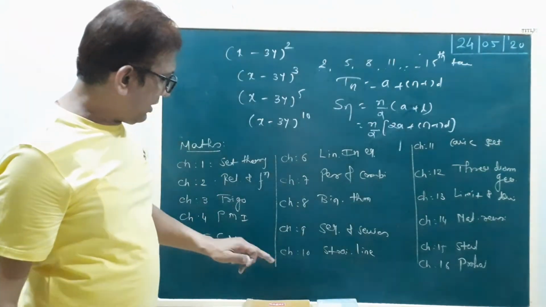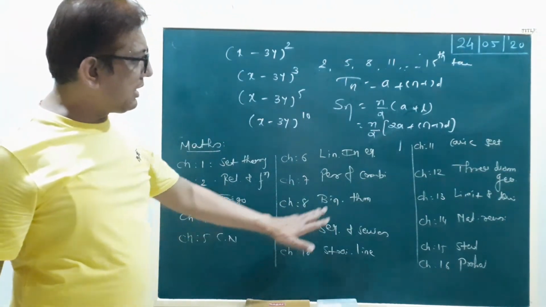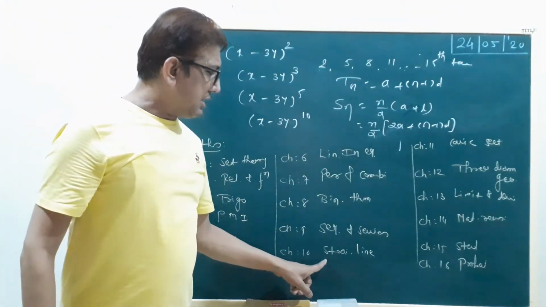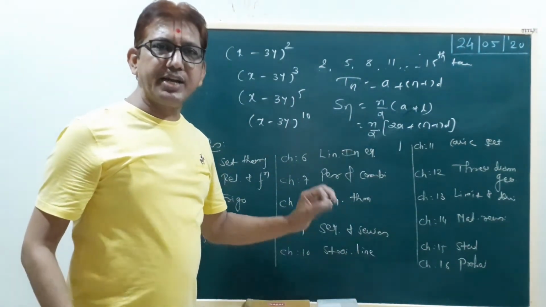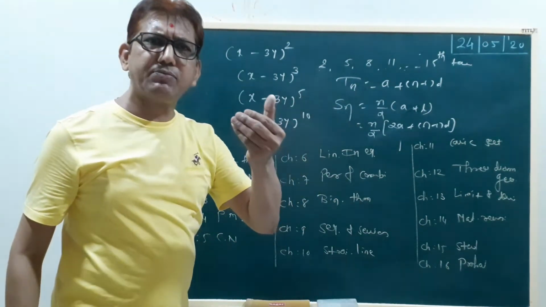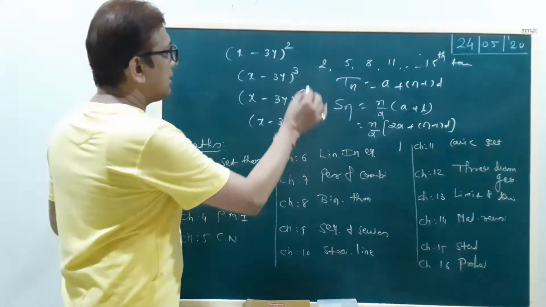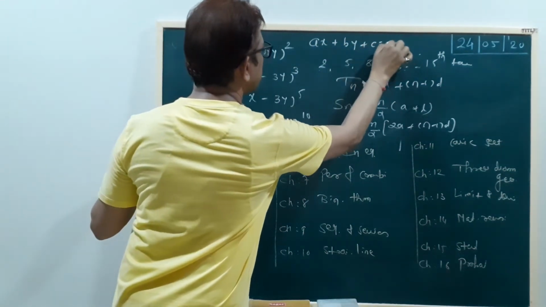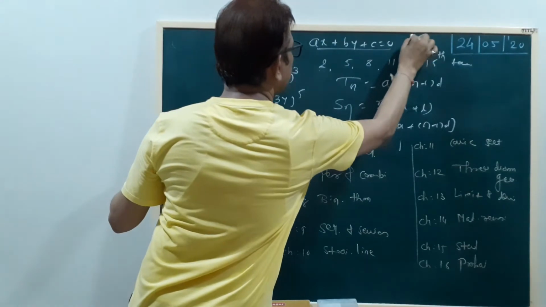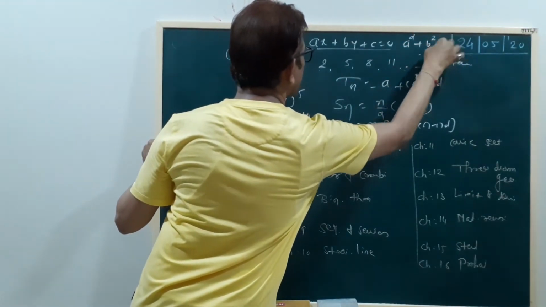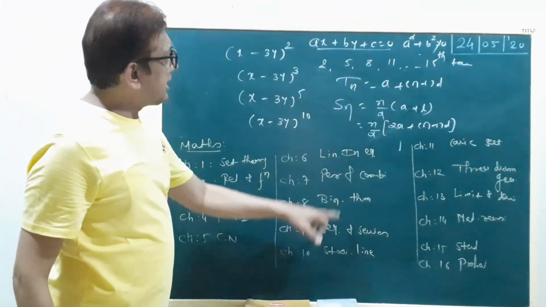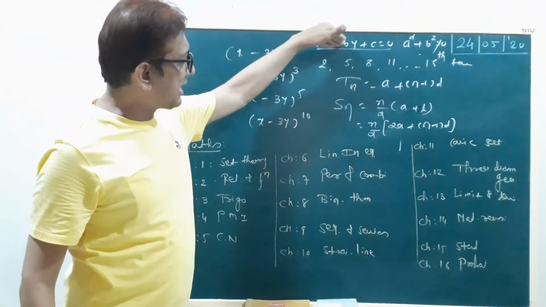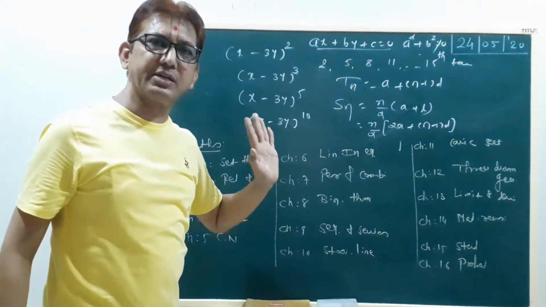Clear? Now chapters number 10 and 11 are completely new topics. In the straight line chapter, some minor concept from the 10th standard is used: linear equation in two variables, ax plus by plus c equal to 0, where a square plus b square is not equal to 0. You can use this type of equation in the straight line chapter.